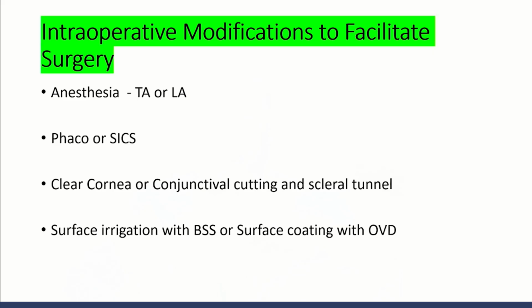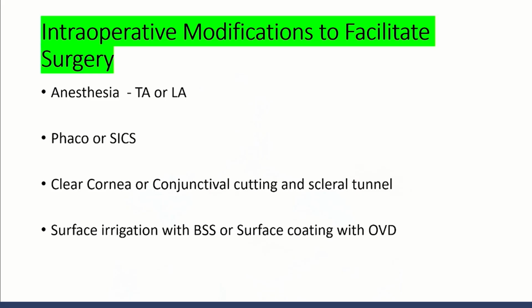If the patient has OSD, local anesthesia is better, because topical anesthesia can cause surface inflammation and your intraoperative vision can also be reduced. Phaco or SICS: definitely clear cornea phaco is preferable. If the corneal visibility is grossly poor, then ECCE or SICS can be tried.